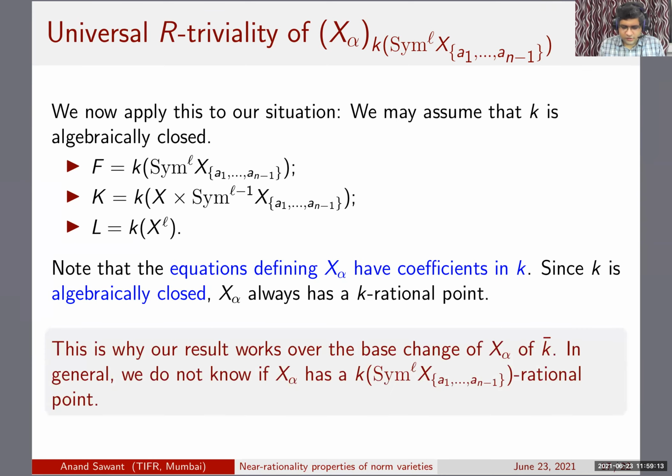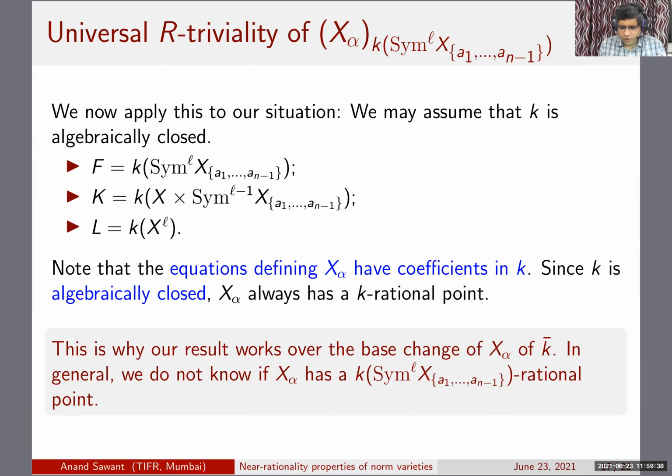What we need to know in general is whether X_alpha has a point over the function field of the symmetric power. If we know this, then it might be possible to push the proof through to show what I was hoping to have earlier, that X_alpha is retract rational if and only if it has a k-rational point.